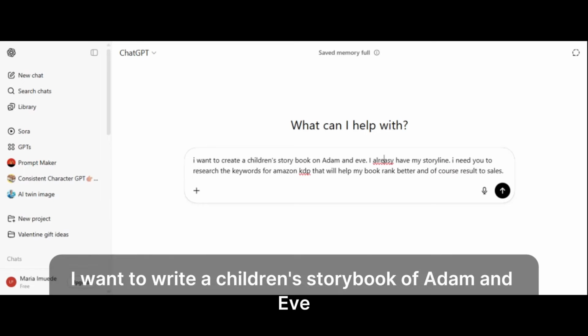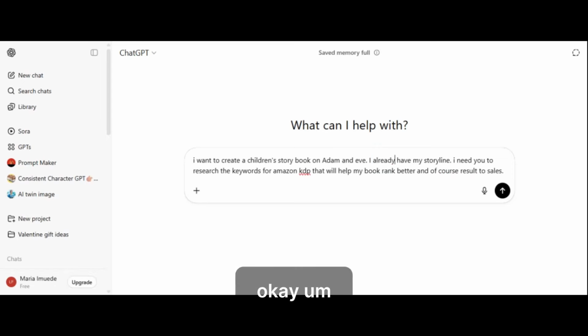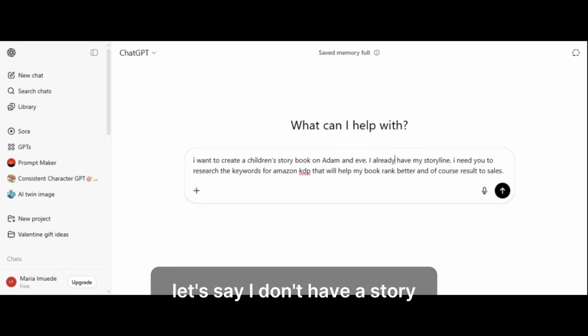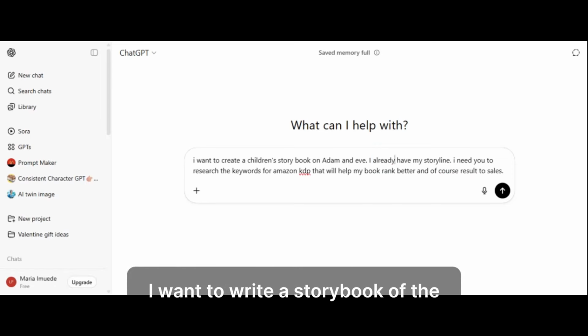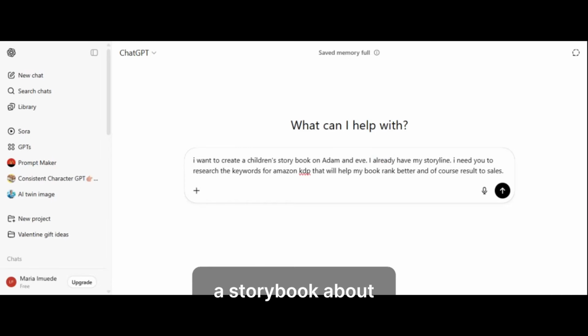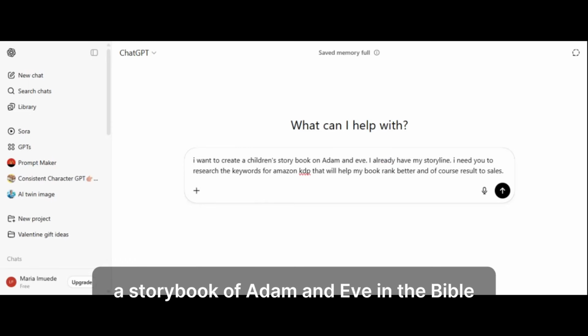I want to write a children's storybook of Adam and Eve. Okay, let's say I don't have a story, so I'm going to change it. I want to write a storybook of Adam and Eve in the Bible.